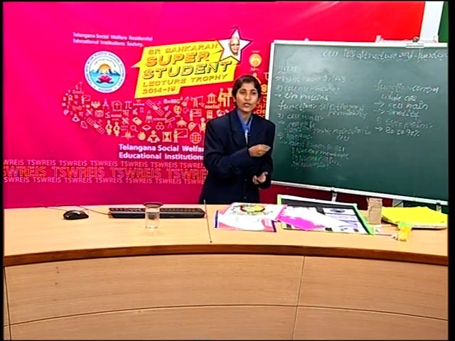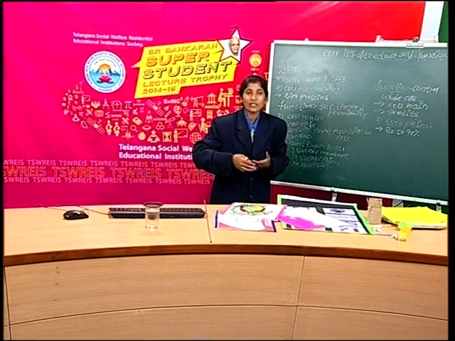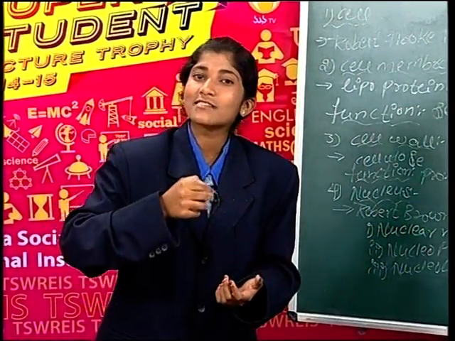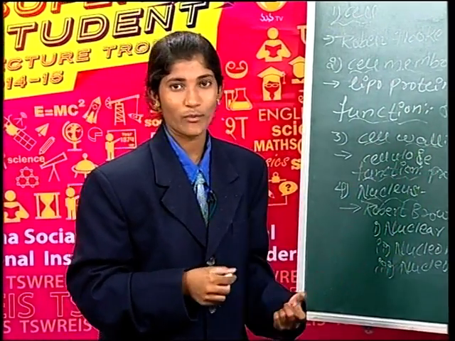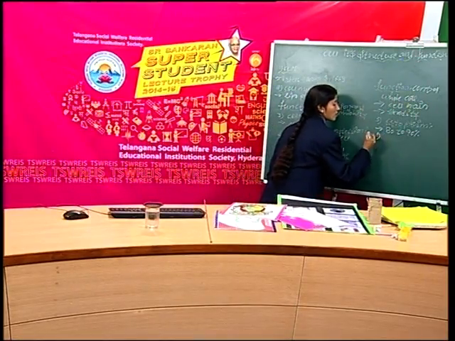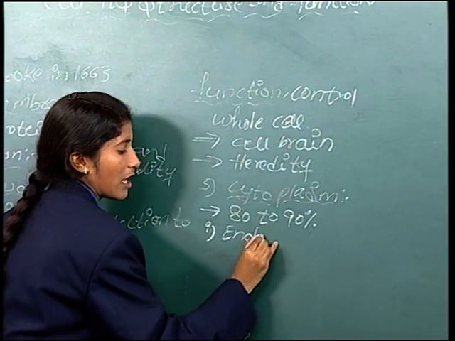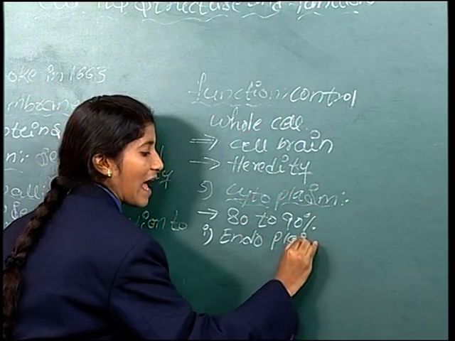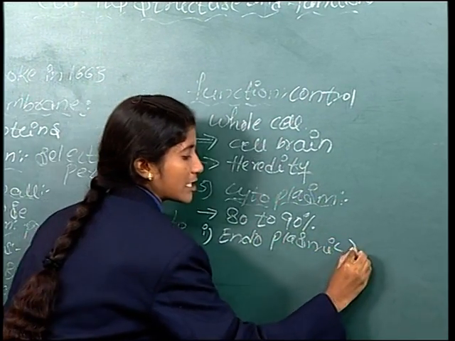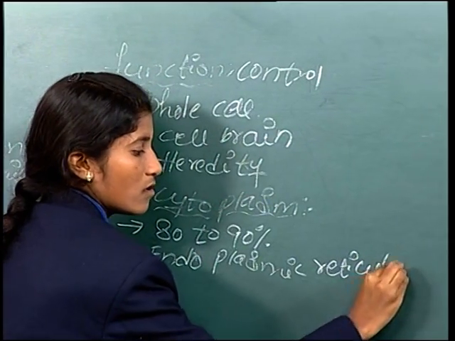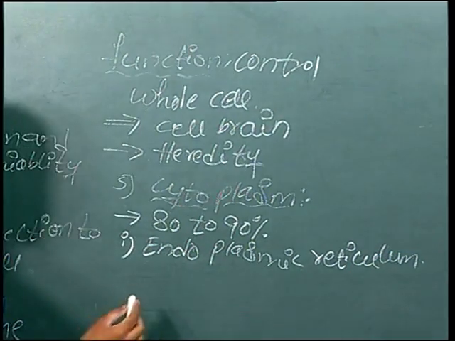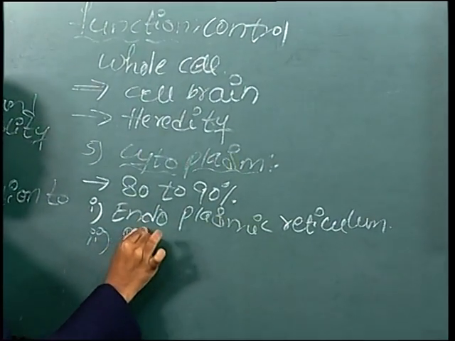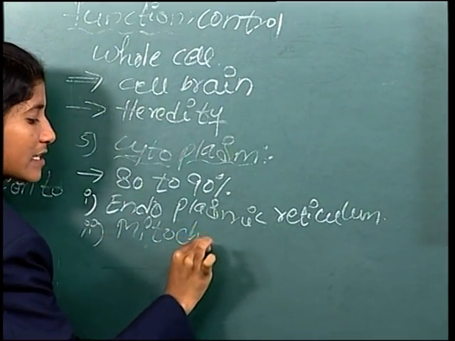And also in this cytoplasm, many specialized cell organelles are present. What are they? Do you know? Now let us see which specialized cell organelles are present in the cytoplasm. First one is endoplasmic reticulum. Second one is mitochondria.